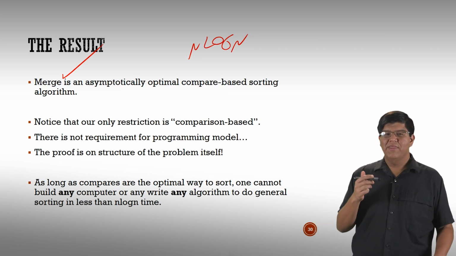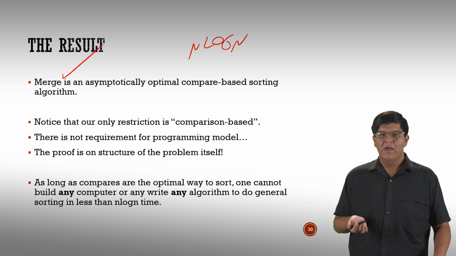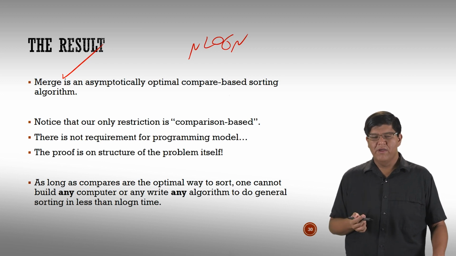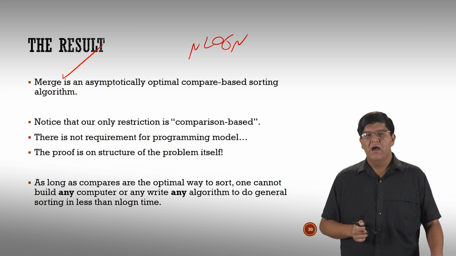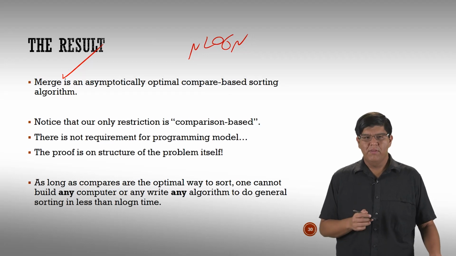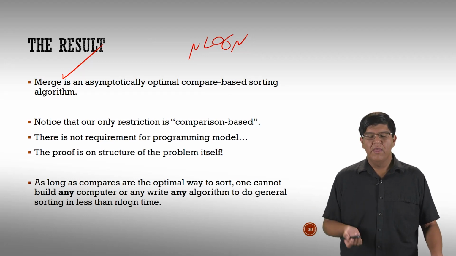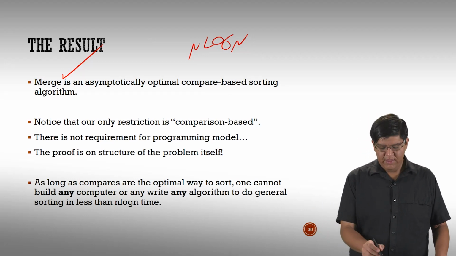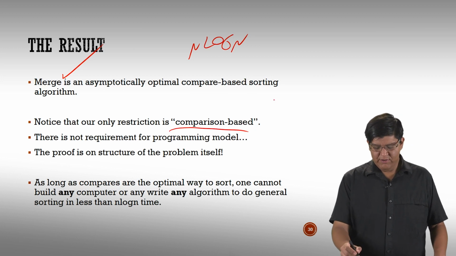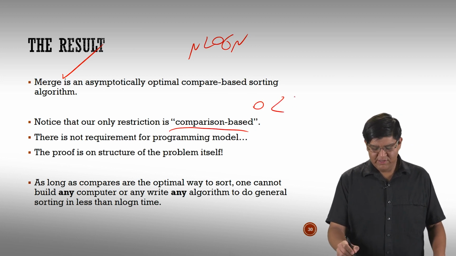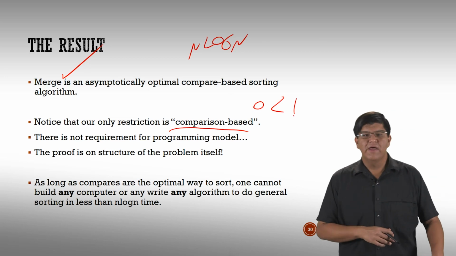Now some observations about what we talked about. The first thing is that when we went through our proof, the decision tree and all that other stuff, the only real assumption we made about the problem or the algorithm is that it was all comparison based. We did have this little operation where we said, okay, whatever is at position 0 is less than position 1. That's the only thing.